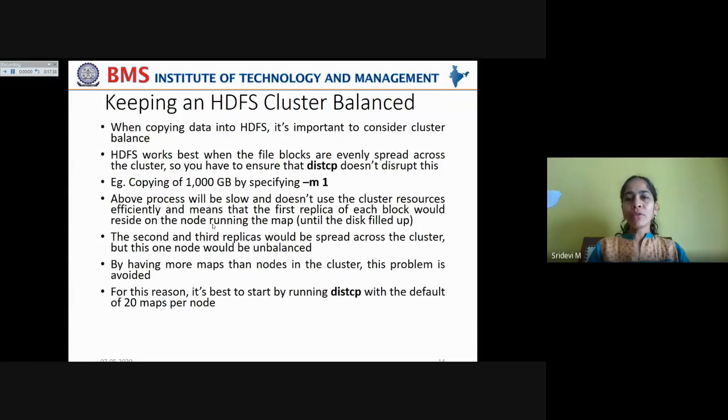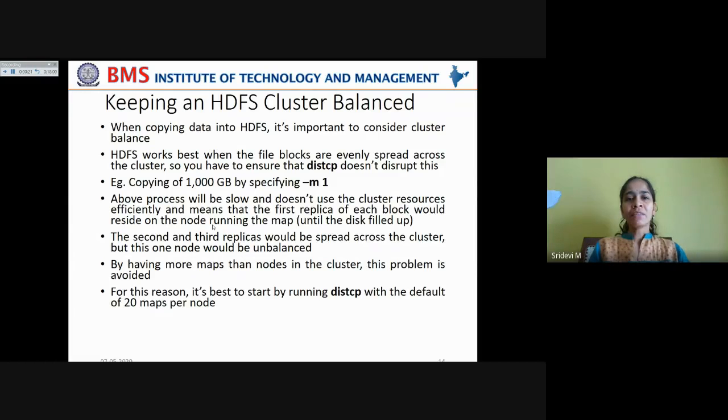Now let us come to the actual concept of today's content, that is keeping an HDFS cluster balanced. Sometimes you may tend to overburden one single map with copying the entire set of data.